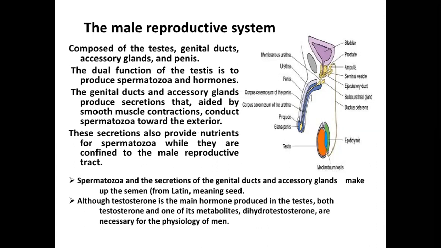Testosterone is the main hormone produced in the testes. Both testosterone and one of its metabolites, dihydrotestosterone, are necessary for the physiology of men.